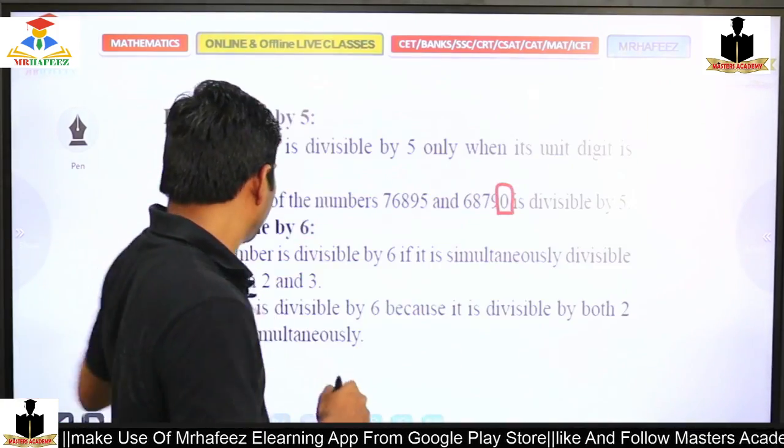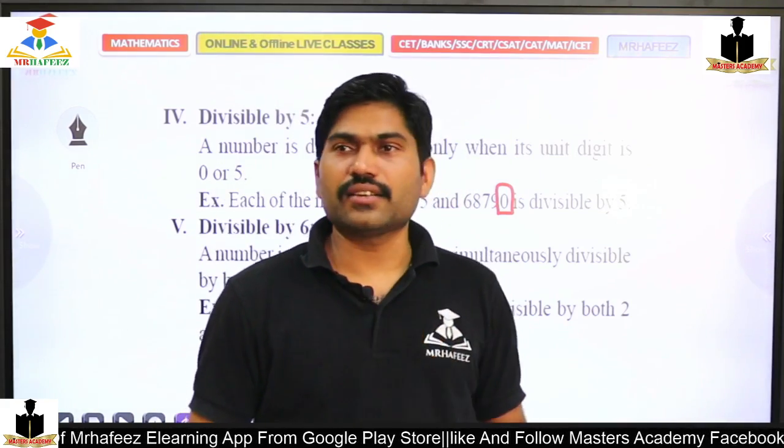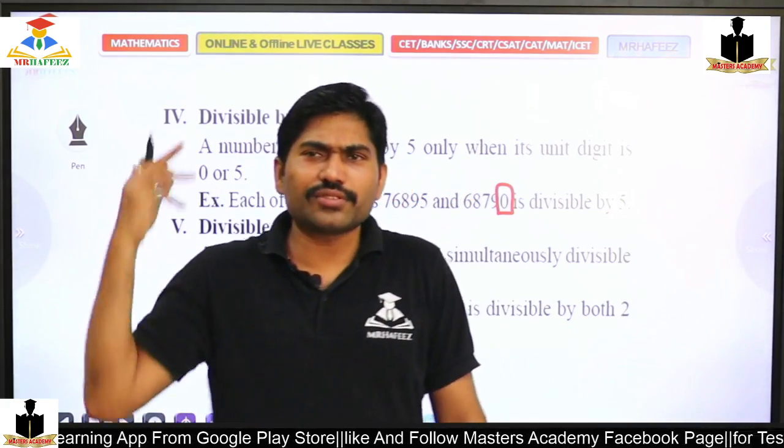What about 6? 2 and 3. Why am I depending on 2 and 3? I should be able to have another different rule.